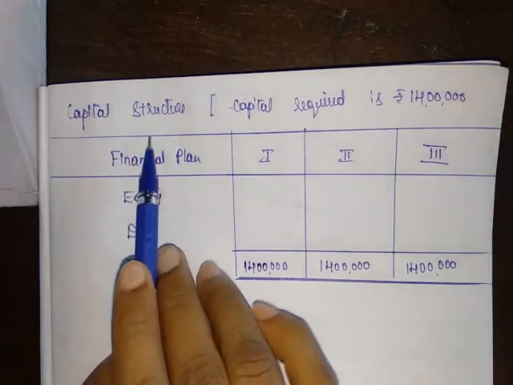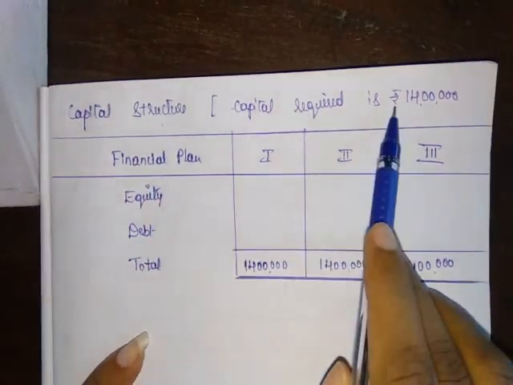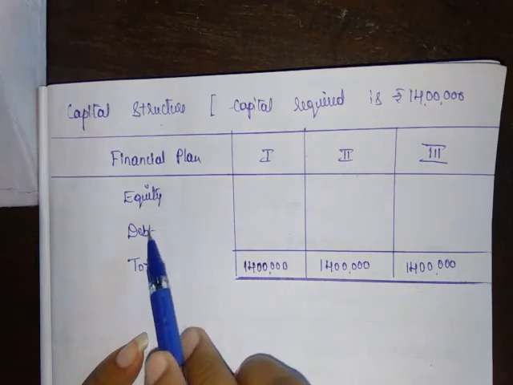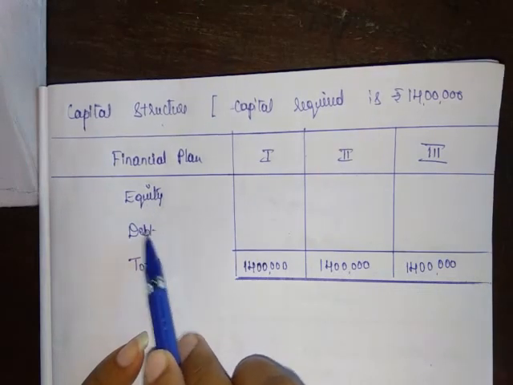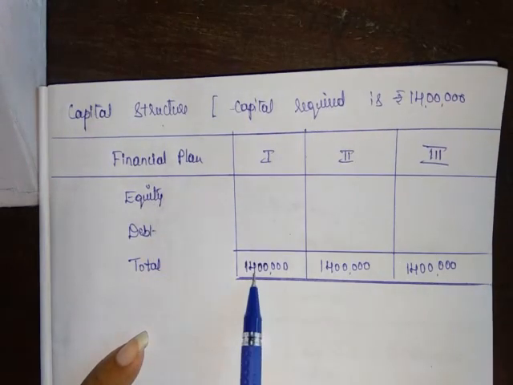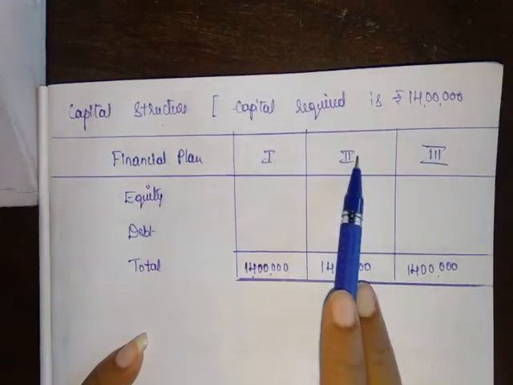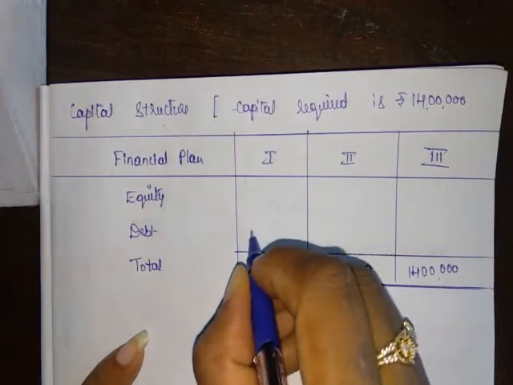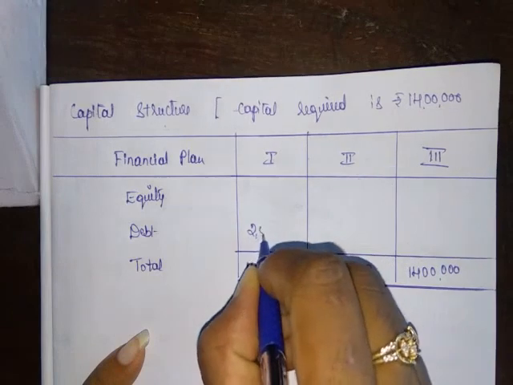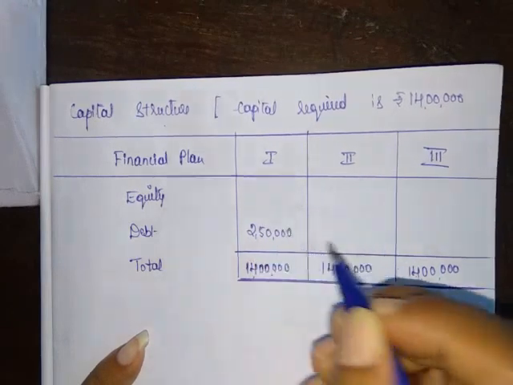So first we need to determine capital structure. Capital required is 14 lakh. We have two options in a capital structure, that is equity and debt. So total requirement is 14 lakh, and there are three plans. In the first plan we are going to raise debt of 2 lakh 50,000.